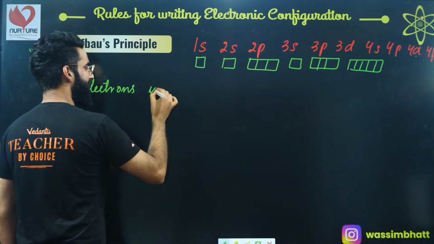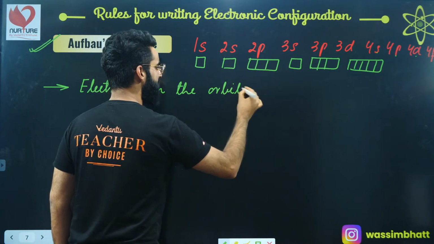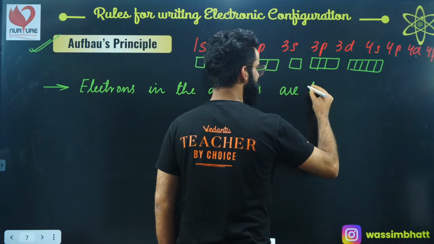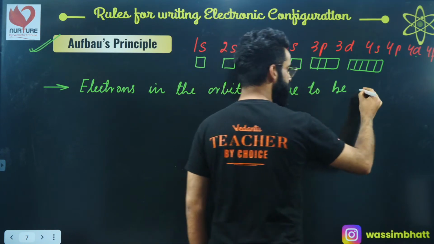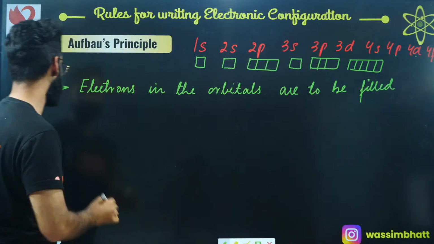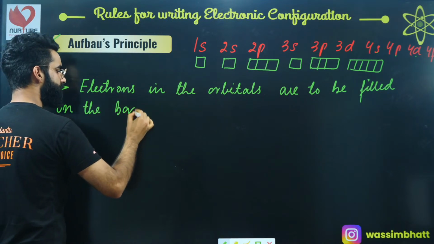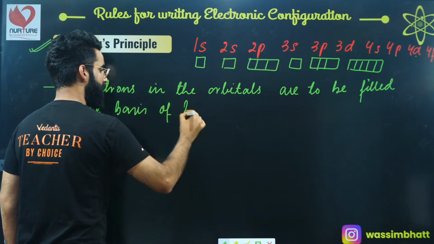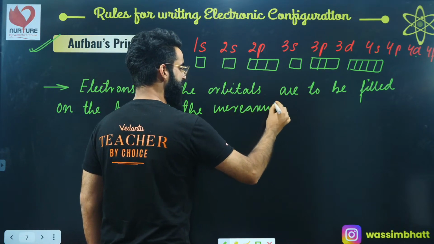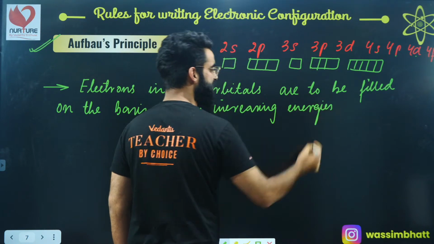electrons in the orbitals are to be filled on the basis of the increasing energies of these orbitals.